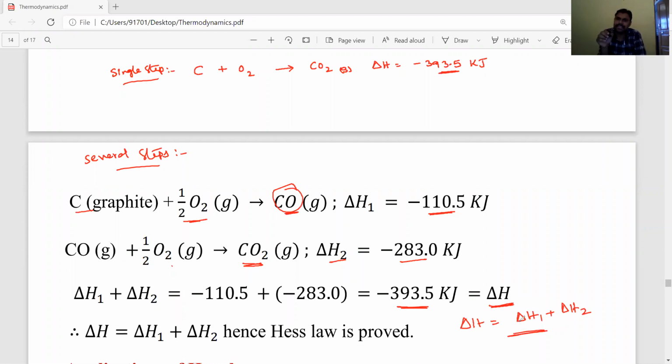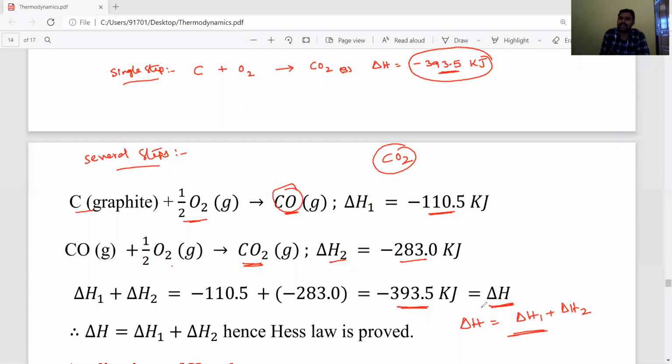So, what is Hess law? It says, dear students, the amount of heat released or absorbed is the same whether the reaction takes place in a single step or in several steps. For example, carbon dioxide formation takes place in a single step. In this case, the energy released is 393.5 kilojoules. In the same way, carbon dioxide formation can take place in 2 steps, and the energy released in the 2 steps is equal to the energy released in the single step. That is known as Hess law.